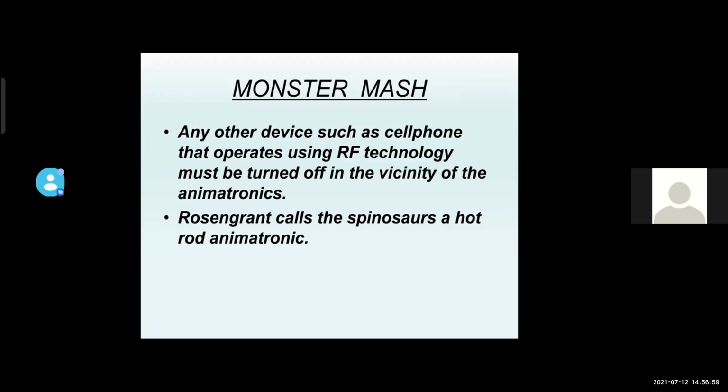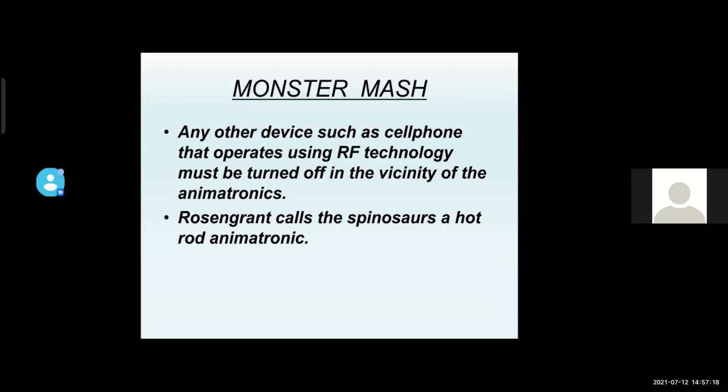Rosengrant called the Spinosaurus a hot rod animatronic. Everything on the Spinosaurus has more power than usual. The hydraulics have larger cylinders than normal and provide approximately 1000 horsepower. The Spinosaurus is such a powerful machine that it can literally tear a car apart.